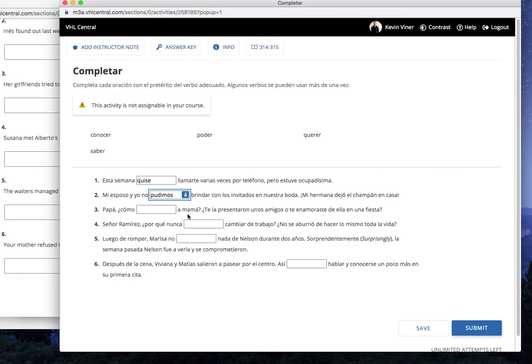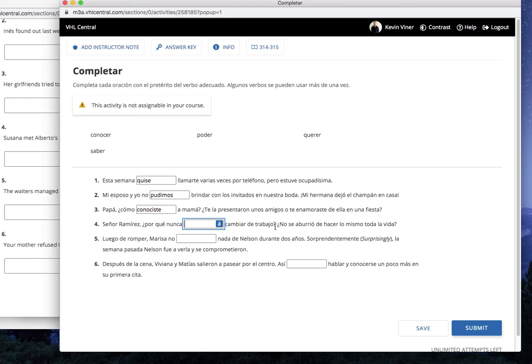Número 3. Papá, ¿cómo blank a mamá? ¿Te la presentaron unos amigos o te enamoraste de ella en una fiesta? Pause. And we're back. So here he's asking, how did you meet Mama? So it would be conociste. Okay? 4. Señor Ramírez, ¿por qué nunca blank cambiar de trabajo? ¿No se aburrió de hacer lo mismo toda la vida?